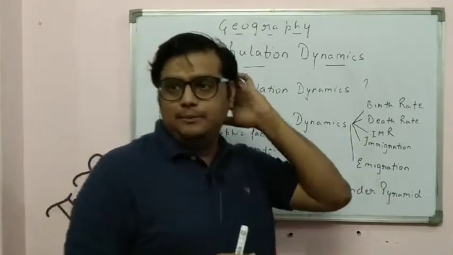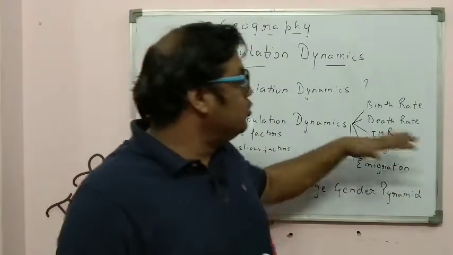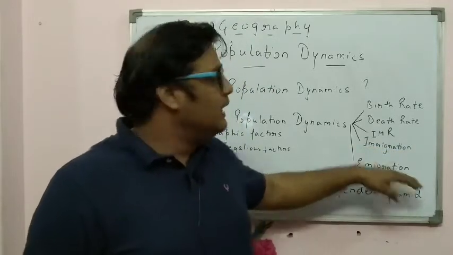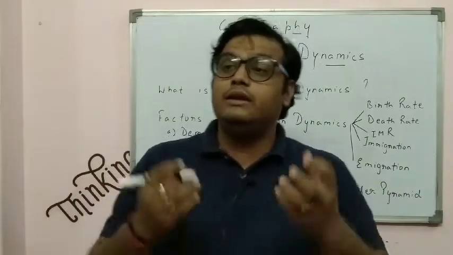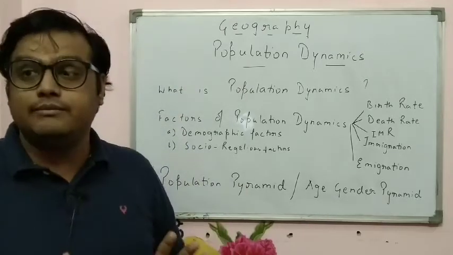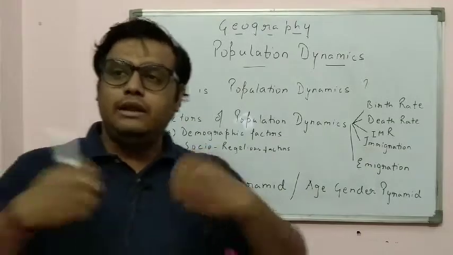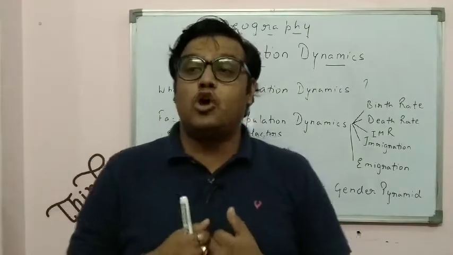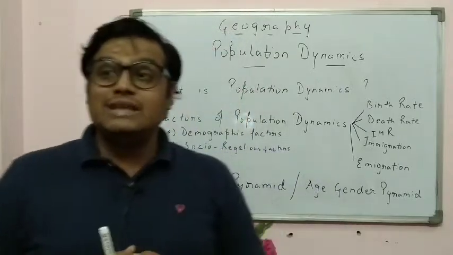Next is immigration. What is immigration? There are two terms, immigration and next is emigration, correct? So immigration is when people from other countries come and settle in our country for getting their livelihood and settle down here. That is known as immigration. When people from another country come to our country and settle down, when they see that there is proper availability of jobs here, they would be happy and they would live here. So that is known as immigration.